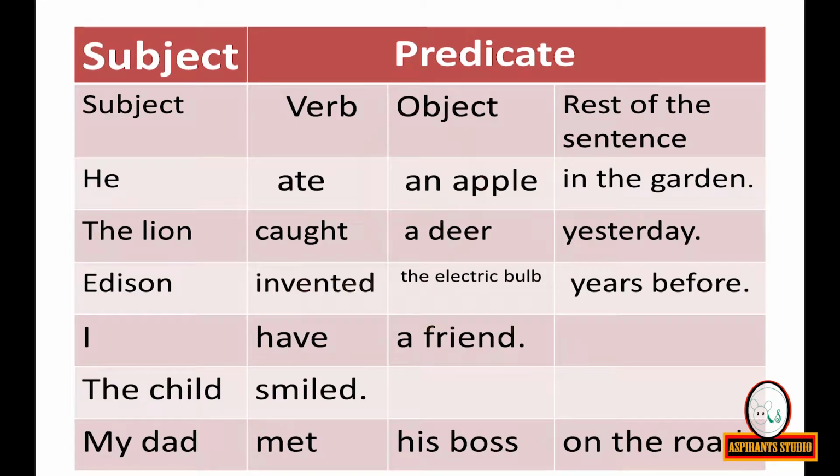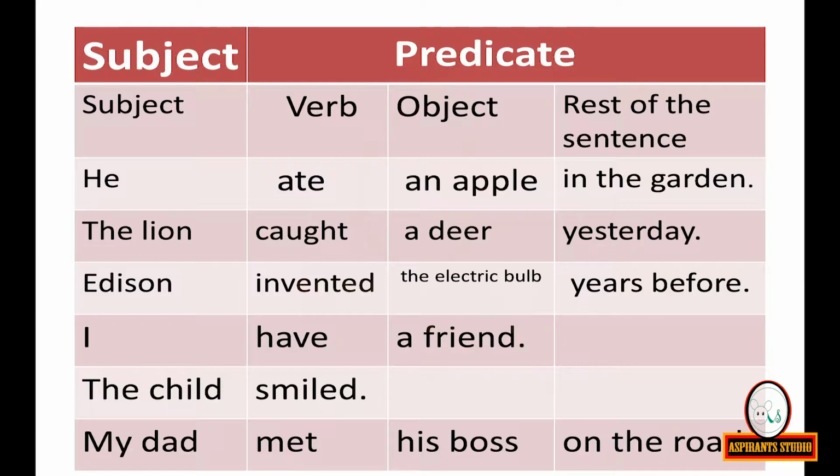Subject and predicate. Subject: he. Predicate: ate an apple in the garden. The predicate contains the verb, object and the rest of the sentence. Sometimes we may not have the rest of the sentence. Sometimes we may not have the object. Sometimes we may not have the object as well as the rest of the sentence.